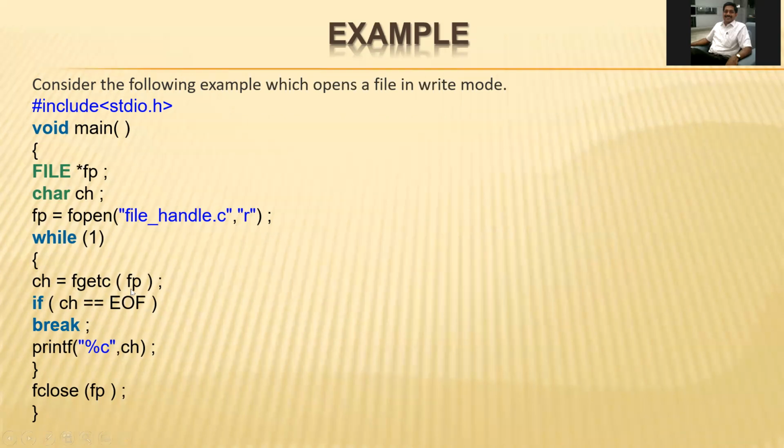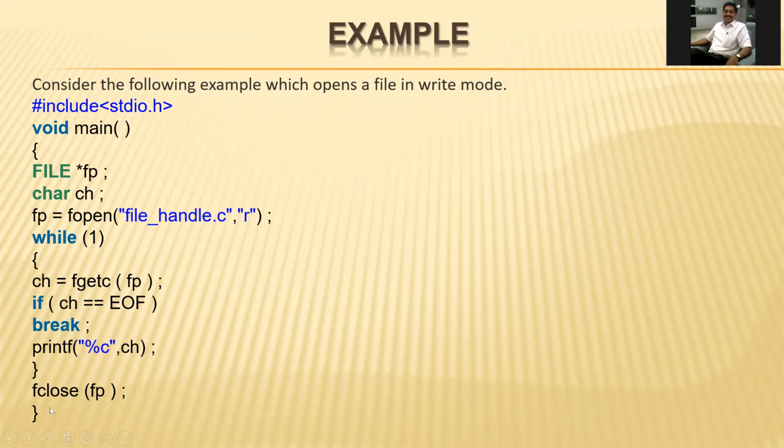We are going to read the file using the file pointer and fgetc. This will read the characters which are written in the file_handle.c file. Whenever we reach the end of file, the program will break, and all the readable characters will be printed.